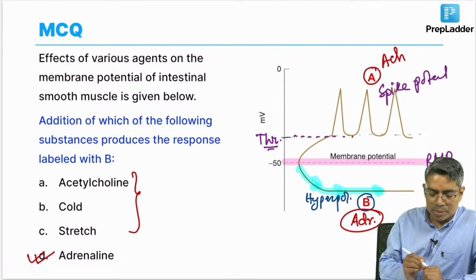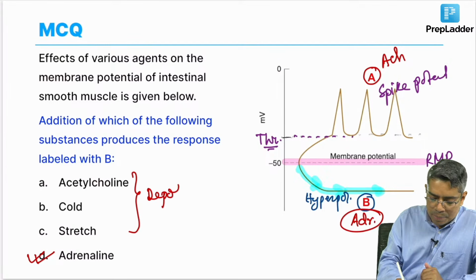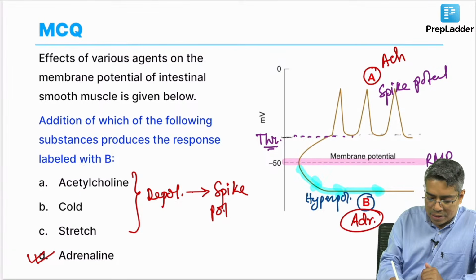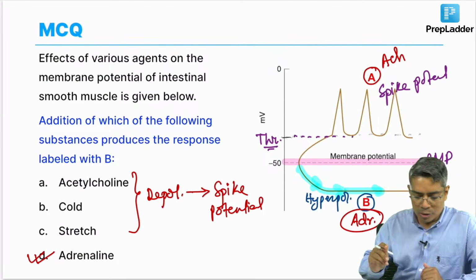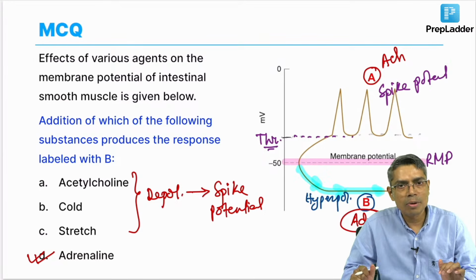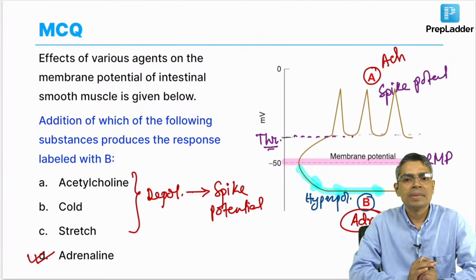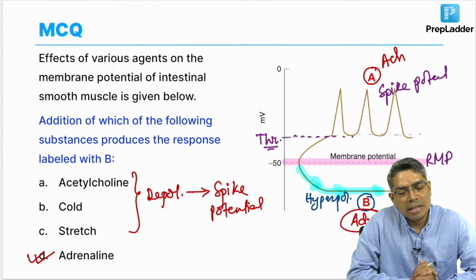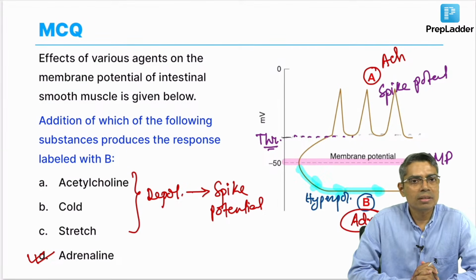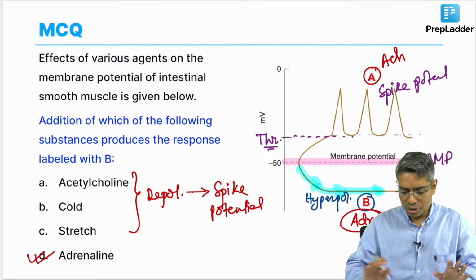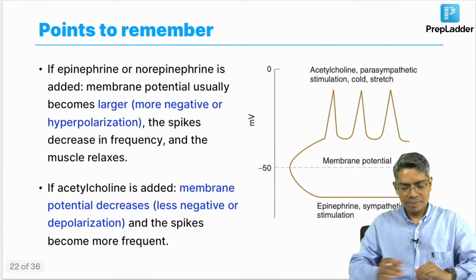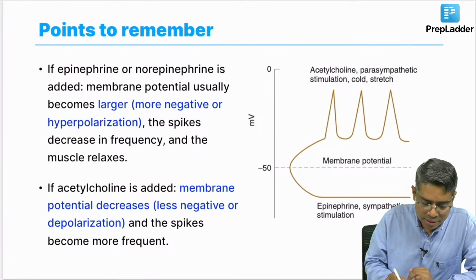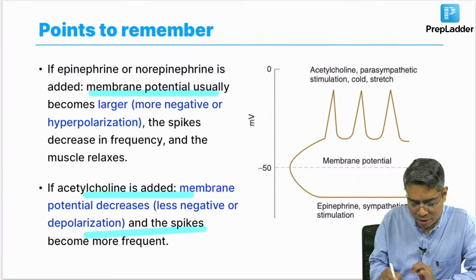All of the other stimuli which are given here, including the cold and acetylcholine, will cause depolarization of the membrane voltage followed by spike potential. So, you have to remember that cold stimulus, acetylcholine, calcium chloride, barium chloride, all of them cause depolarization of the smooth muscle membrane voltage followed by spike potential whenever the depolarization is crossing the threshold. Got it? So, the answer of this question is option D. Got it? Okay. Chalo. So, whatever I have discussed is written here. So, you can read it later on for your revision purpose.